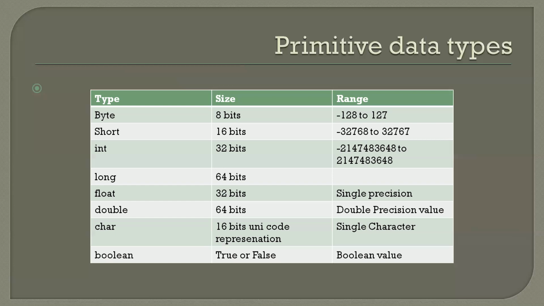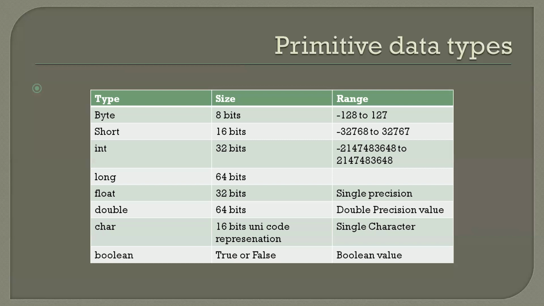For a long variable, 64 bits. For a float variable, 32 bits. We all know that 8 bits equal 1 byte. Right? For double, the Java compiler will allocate 8 bytes, that means 64 bits. For character, it will allocate 2 bytes. And for Boolean, there are only 2 values, that is true or false.